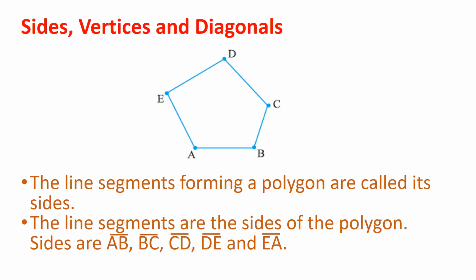Sides, vertices and diagonals. Look at the figure given here. The line segments forming a polygon are called its sides. What are the sides of polygon ABCDE? The line segments are the sides of the polygon. The sides are line segment AB, line segment BC, line segment CD, line segment DE and line segment EA.